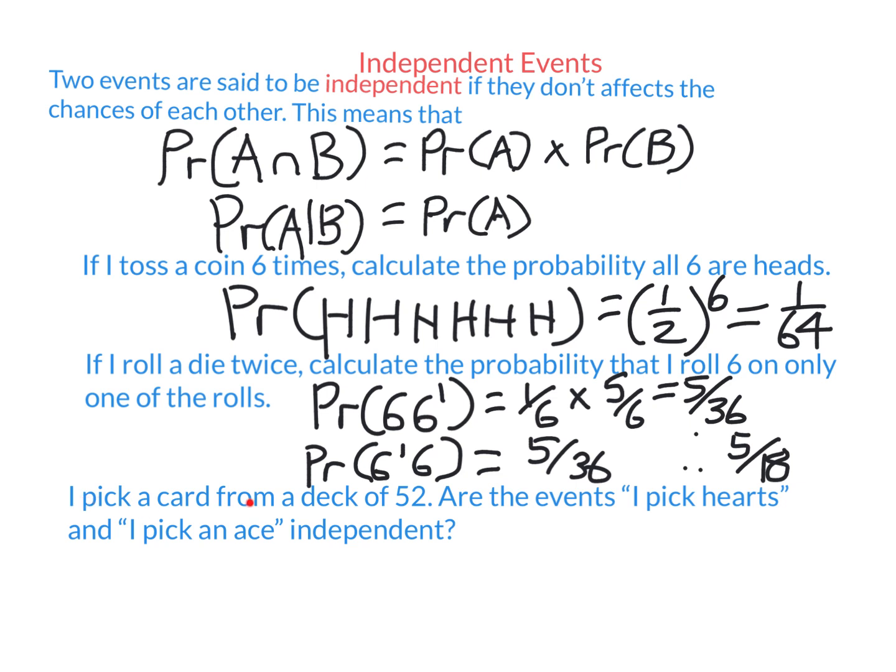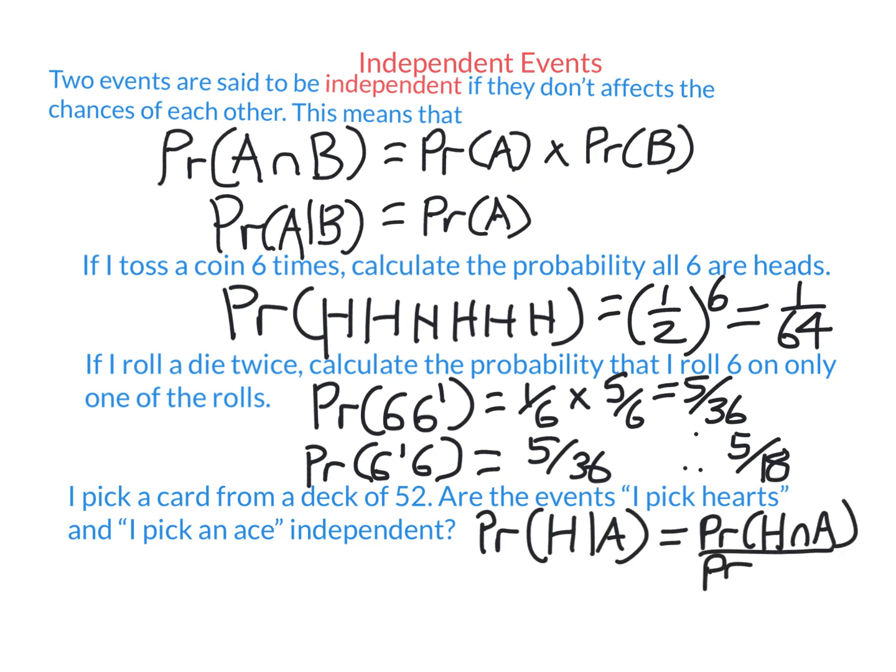All right, let's look at this question. I pick a card from a deck of 52. Are the events I pick hearts and I pick an ace independent? So what we're going to do is use this definition of independent. What I'm going to do is calculate the probability that I pick hearts given that I pick an ace. So the formula, if you need, for conditional probability, it's the probability they both happen goes on top, and on the bottom is the probability that the second thing happens.